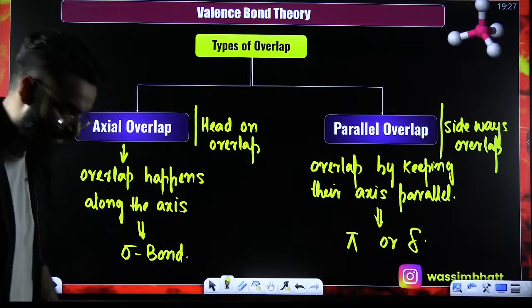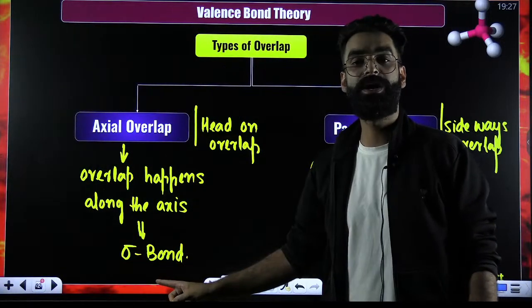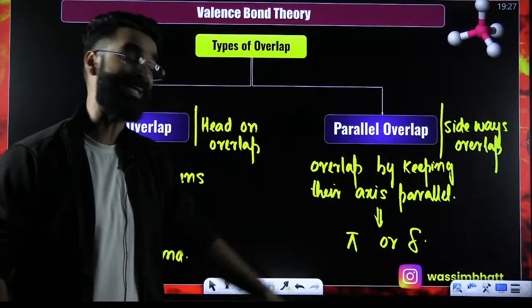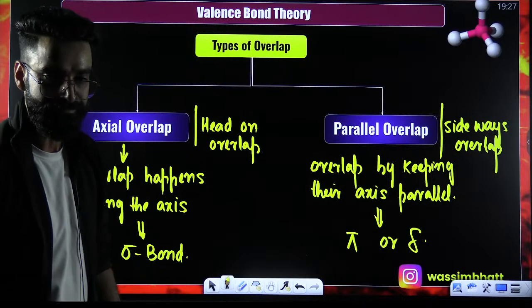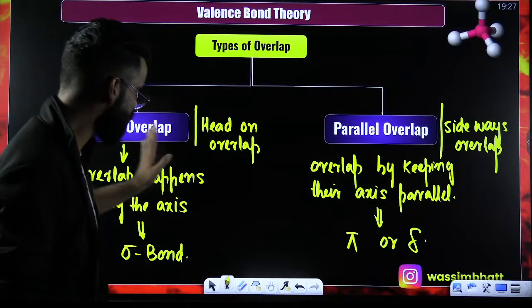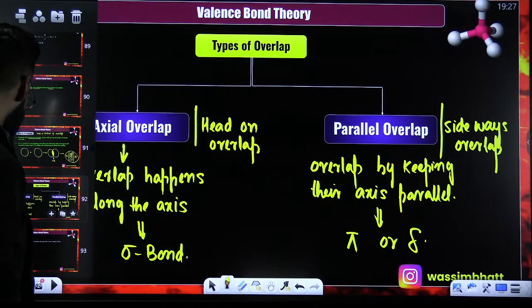So, my dear students, the first question which you are going to remember here: due to the axial overlap, which covalent bond is formed? Sigma bond gets formed. Due to the parallel overlap, which bond gets formed? Either a pi or a delta bond gets formed. Now, we are going to understand this axial overlap and parallel overlap in detail.